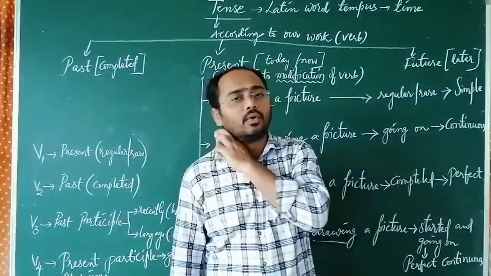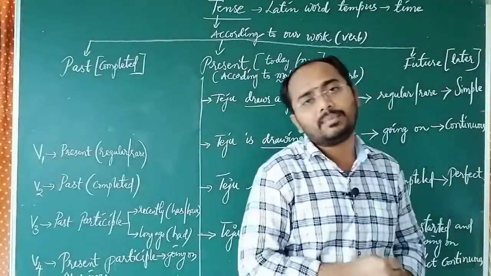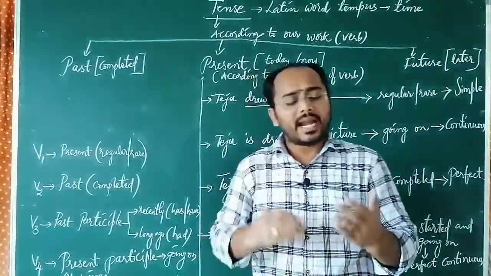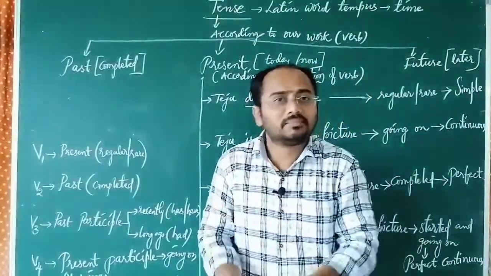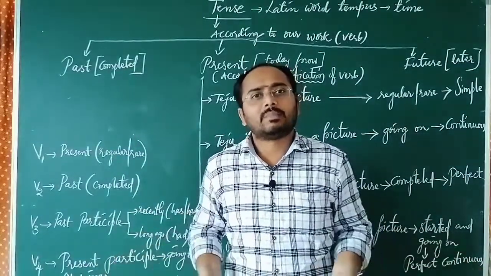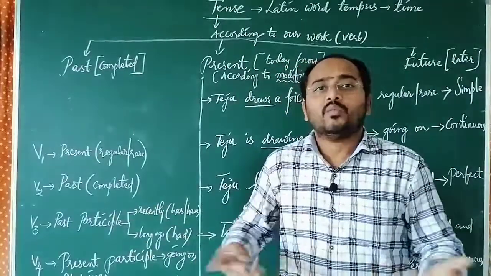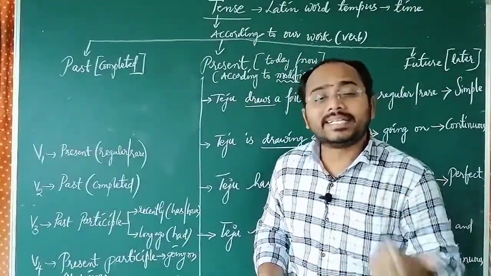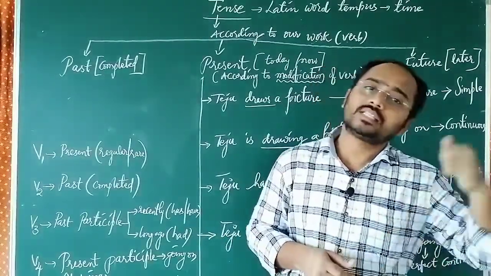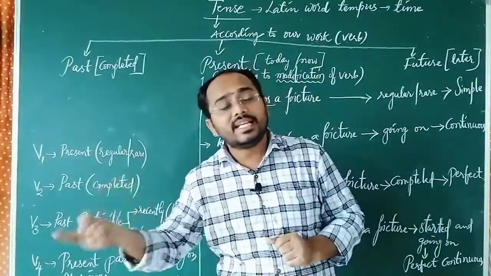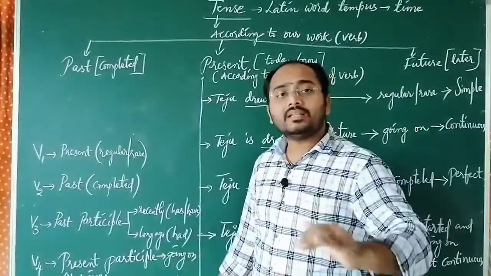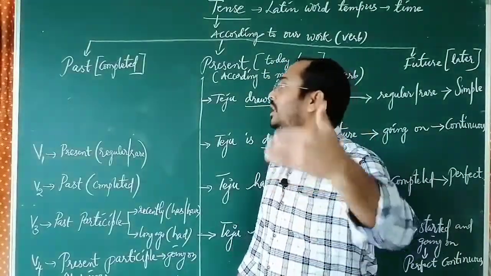And the next one is V4. V4 means present participle, which gives the meaning of going on. This going on might be present going on, past going on, or future going on. Suppose I say walking, it might be present walking, past walking or future walking. We do not know. If I say eating, we do not know. But if I say I am eating, I was walking, I shall be teaching, they give perfect meaning. So these are the main verb forms which we are going to use in our tenses.